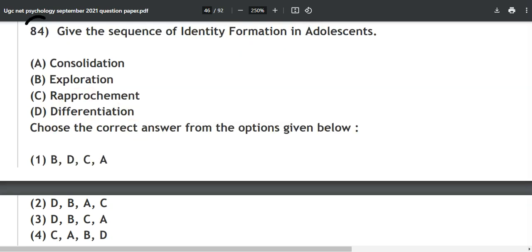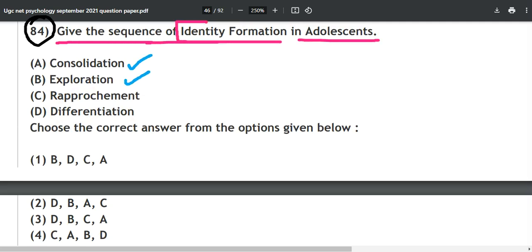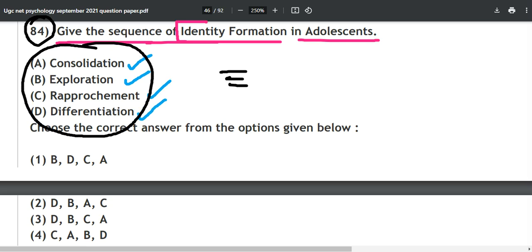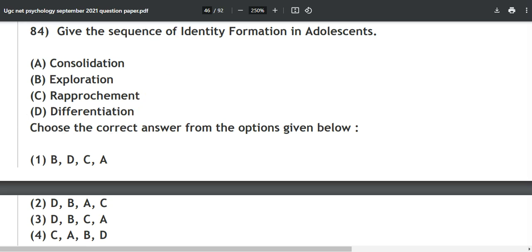All right. Now this question number 84, what is it saying? Give the sequence of identity formation in adolescence: consolidation, exploration, rapprochement, and differentiation. Okay, if you know the meaning of these words, you will be able to get the answer. You need to just understand the meaning of what these words mean.